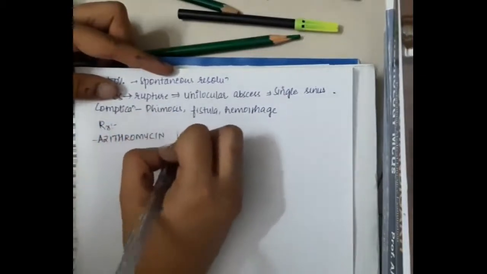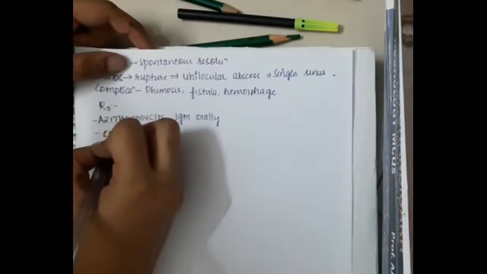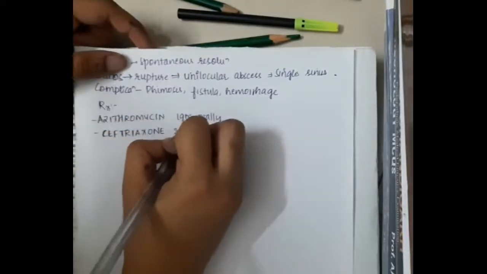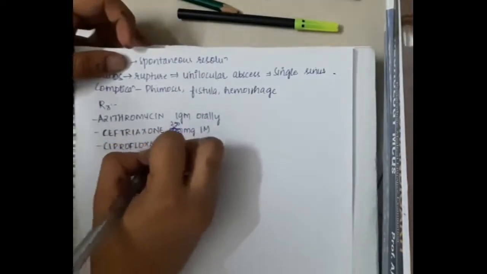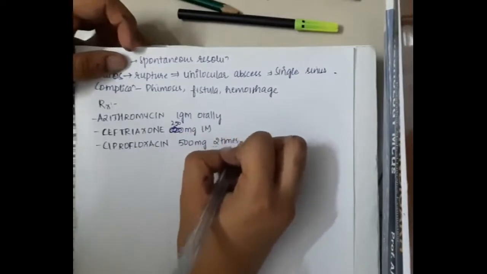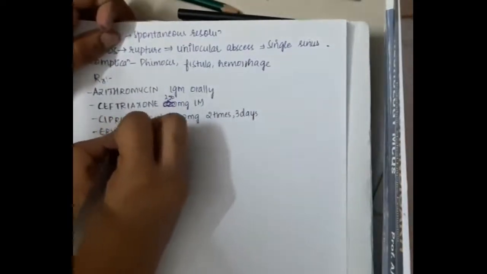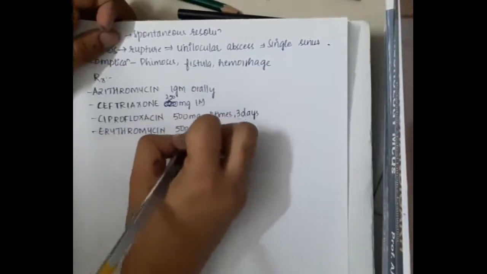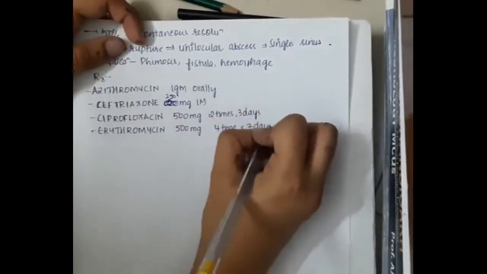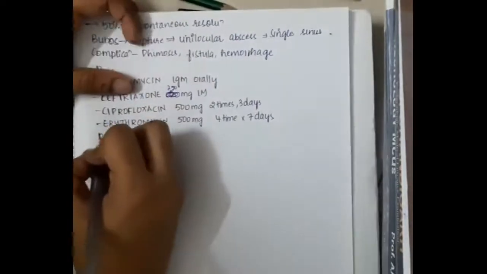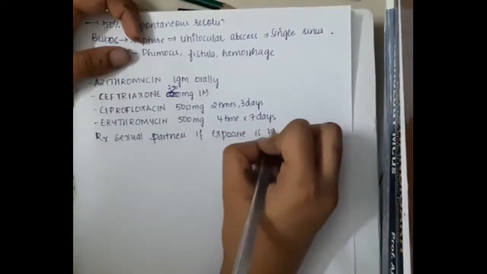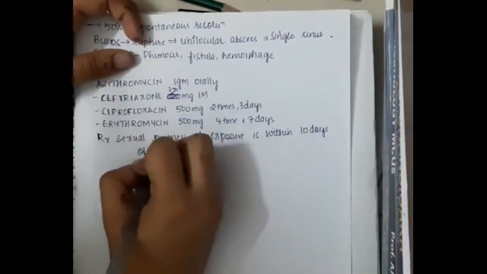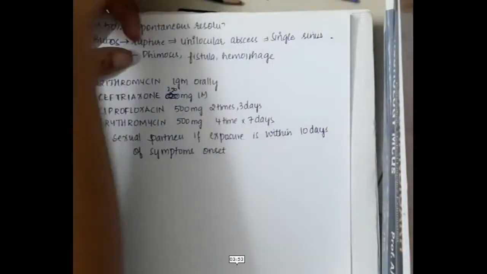Treatment is azithromycin 1 gram given orally, ceftriaxone 250 milligrams IM, whereas ciprofloxacin 500 milligrams is given 2 times a day for 3 days, and erythromycin 500 milligrams is given 5 times for 7 days. In chancroid, we will have to treat the sexual partners also. If the exposure is within 10 days of onset of symptoms, then we will have to treat the sexual partner also. So this is about chancroid.